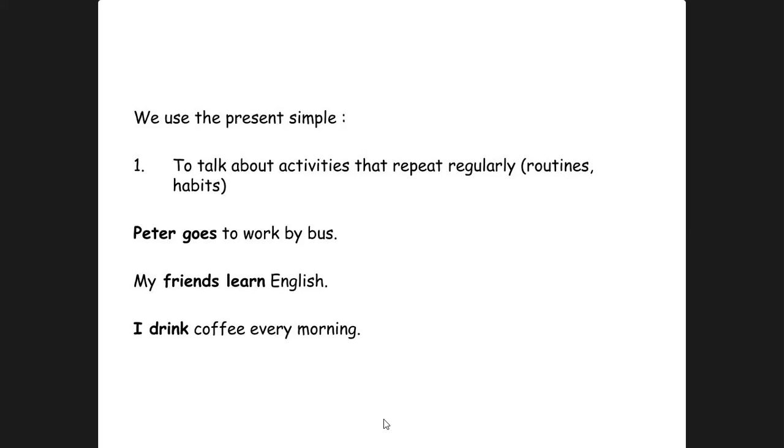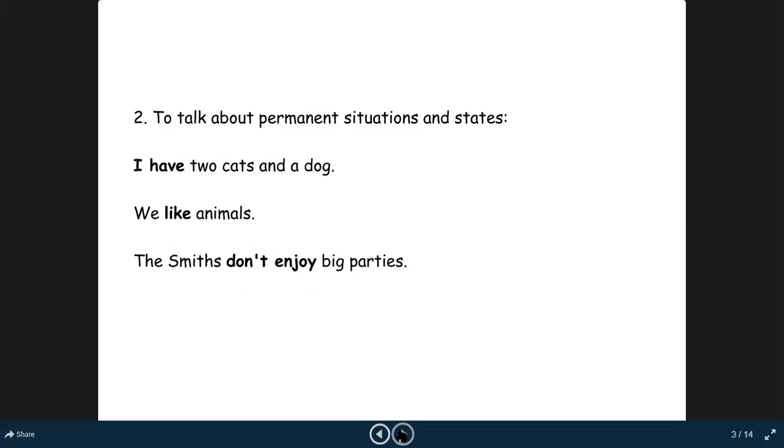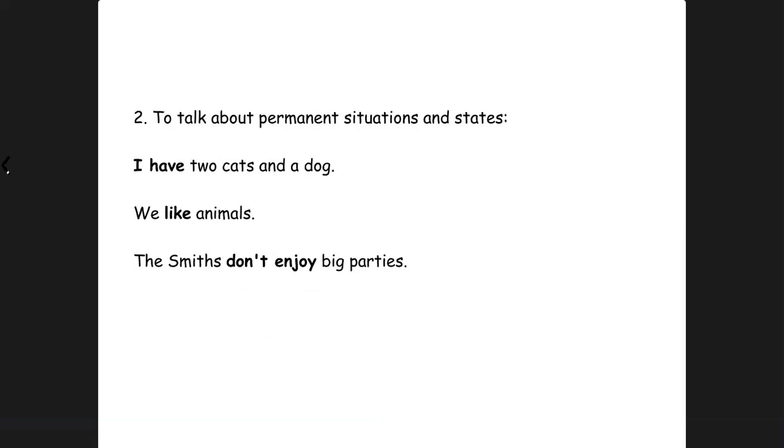Now, let's come to our second purpose. The second purpose is to talk about permanent situations and states, permanent feelings, permanent inclinations, permanent attitudes towards something. This is our attitude, our inclination, our liking, that we like animals. So it exists permanently. This is a kind of situation that exists permanently, so we will express it in simple present tense.